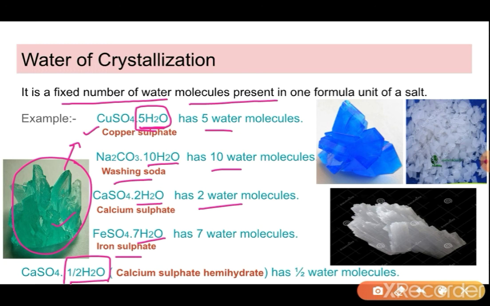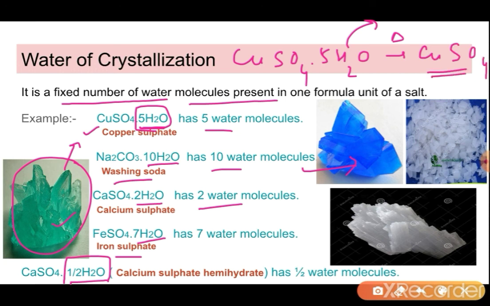For example, if we have copper sulfate 5H2O, this is also known as blue vitriol. This has a very beautiful color. When we heat this compound, first of all these 5H2O molecules get removed from it. Then the copper sulfate which is left behind is a white colored powder. It does not have any crystal, and it does not have any color either.